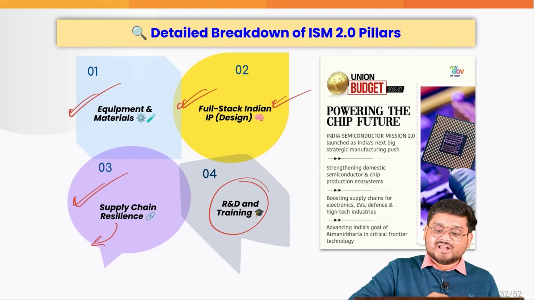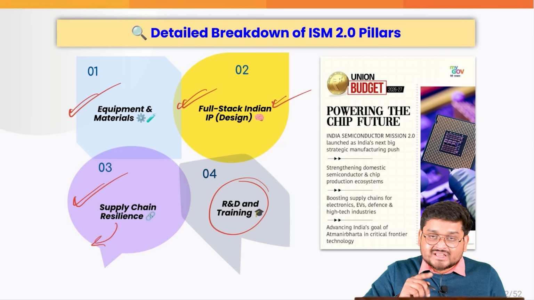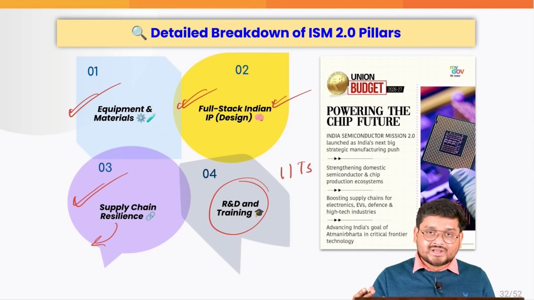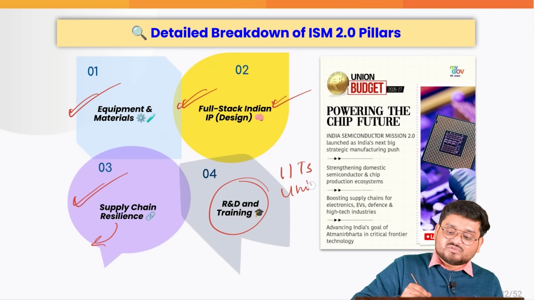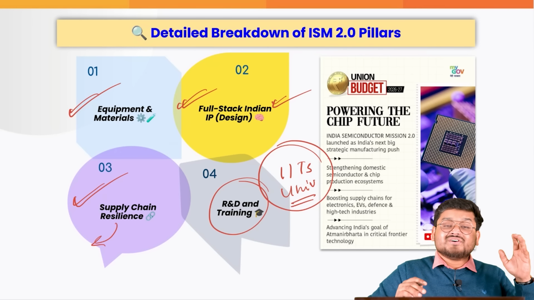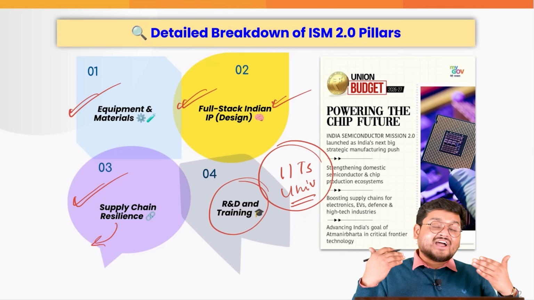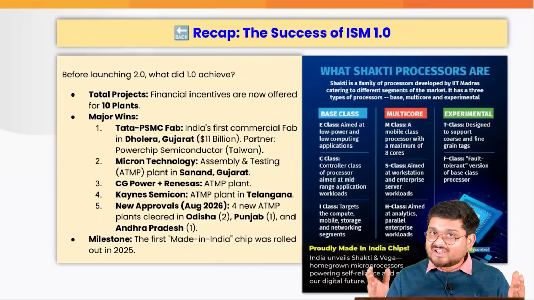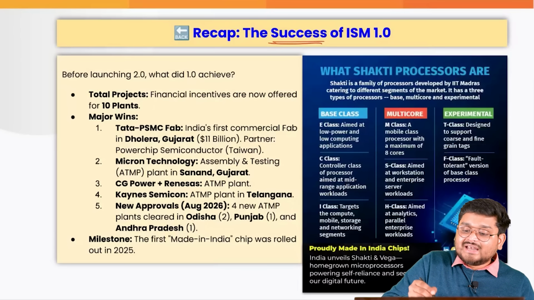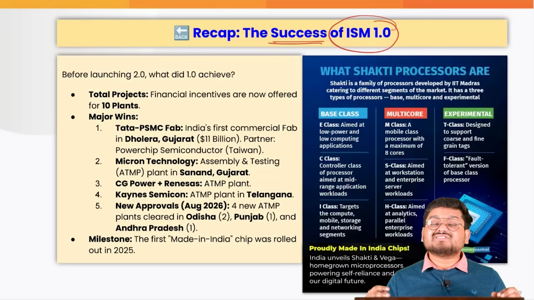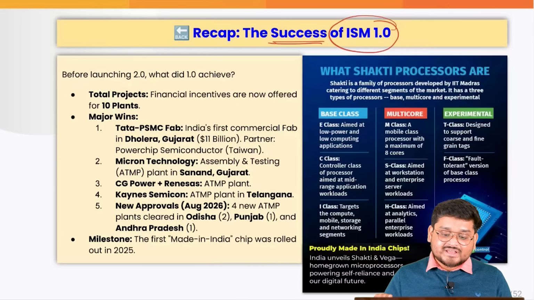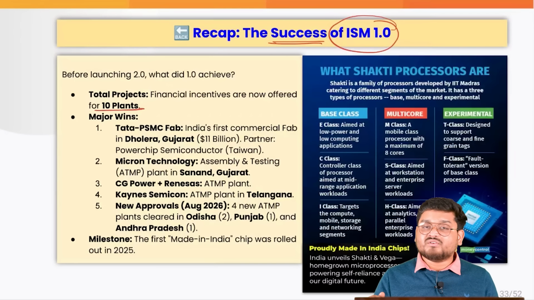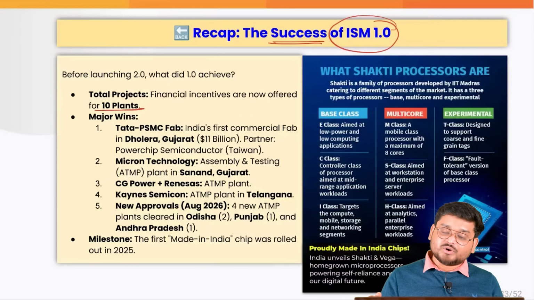Also, finally, at the end of the day, research and development is very important. Mainly at IITs, this money will be flowing into, and various other universities which promote research of semiconductors to actually manufacture indigenous chips. This will all be undertaken majorly because the Indian Semiconductor Mission 1.0 was simply a success, because as of now 10 plants are operating under the initiative of Semiconductor Mission 1.0.